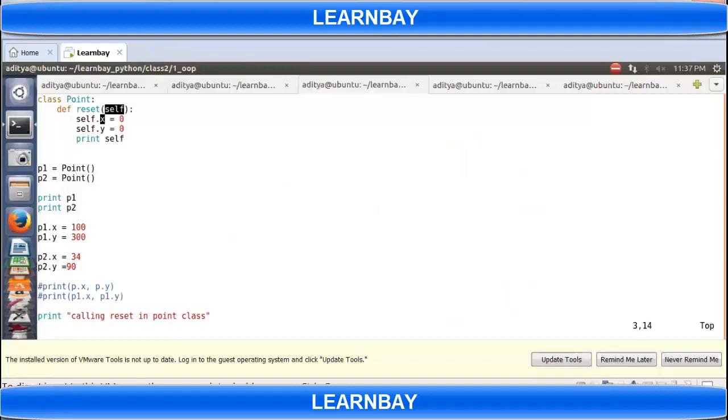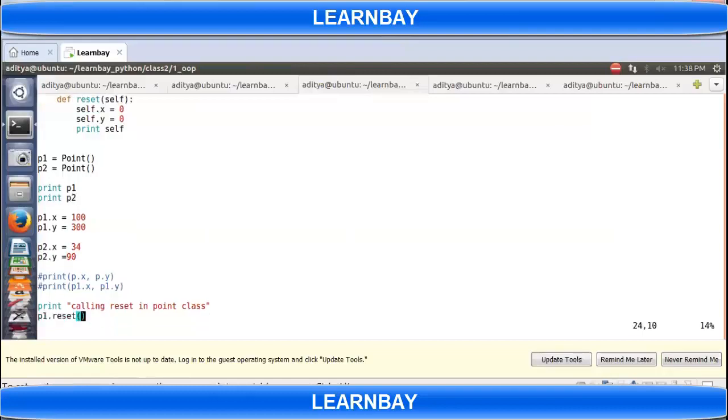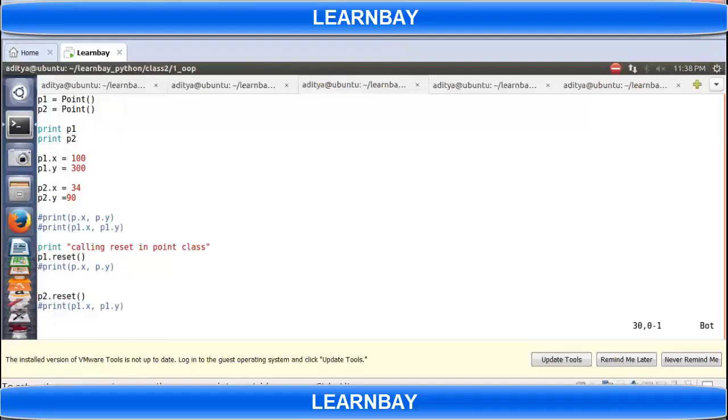This is the constructor. When I'm writing P1 equal to Point, it means that I created an object from this Point class, and P1 is a reference to this object. Similarly, I created one more object and P2 is a reference to this object. Then I'm printing P1 and P2, and then I'm adding X and Y dynamically for this object. P1.x will create one data, P1.y will create one more data. Similarly for P2. Okay, and then I'm calling the reset function using P1 and P2, P1.reset and P2.reset.